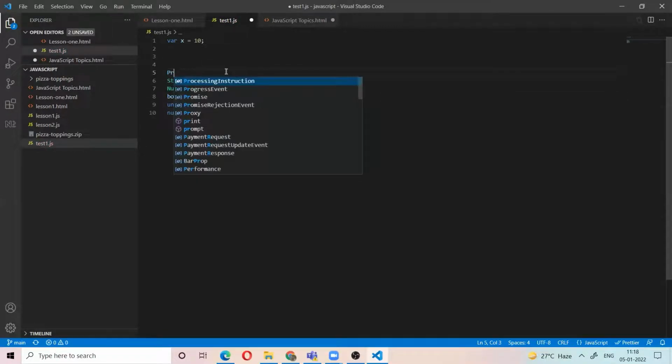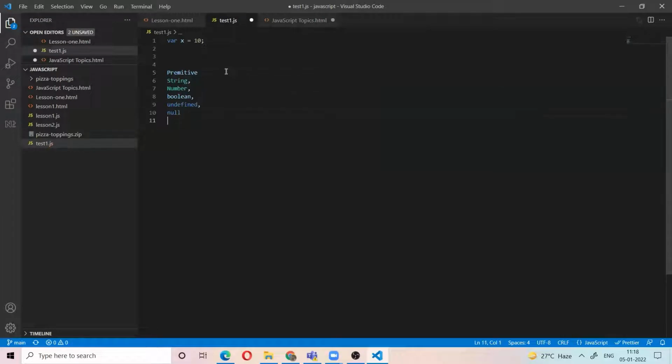And we have the other types, non-primitive, like array and object. Now I have explained what the primitive types are. Primitive data types are immutable, which means we cannot change or replace the value.